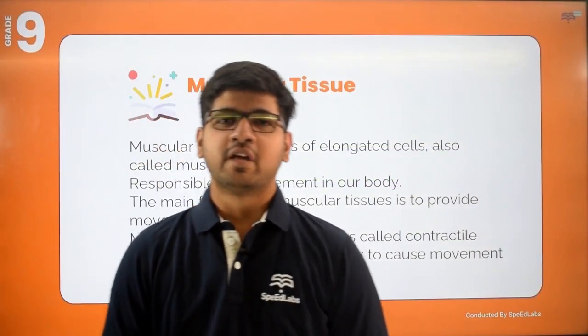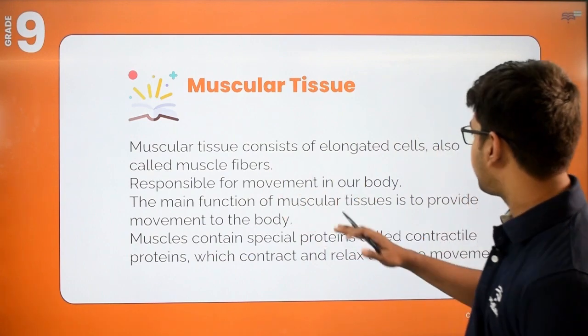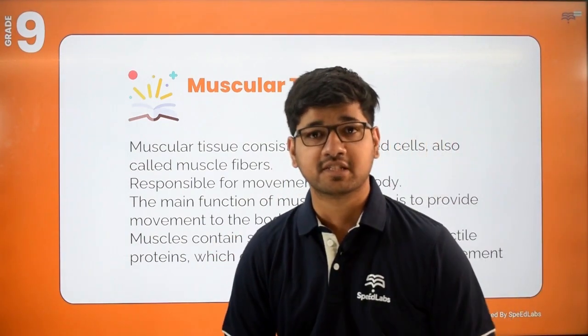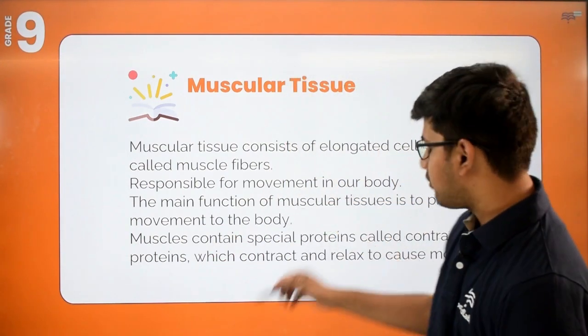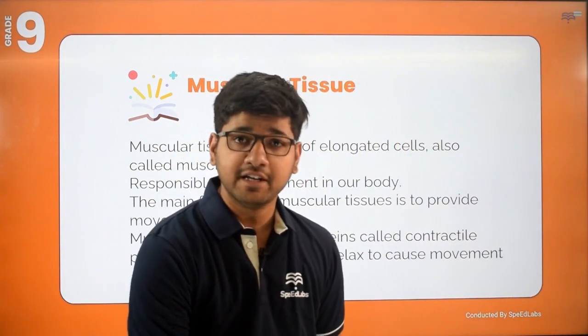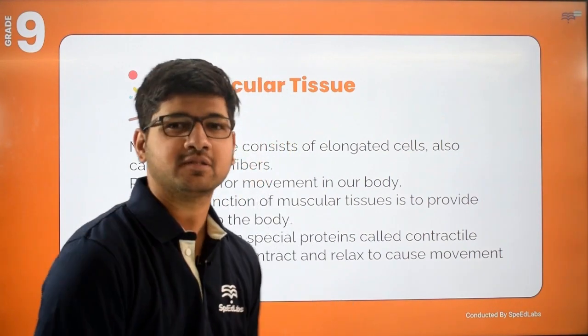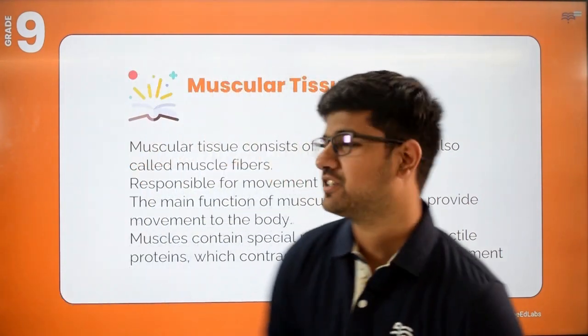Okay students, so let us talk about muscular tissue now. Muscular tissue consists of elongated cells, also known as muscle fibers, responsible for movement or any kind of locomotory change, like moving our limbs, moving our hands and feet. Any kind of movement is possible with the help of muscular tissue.